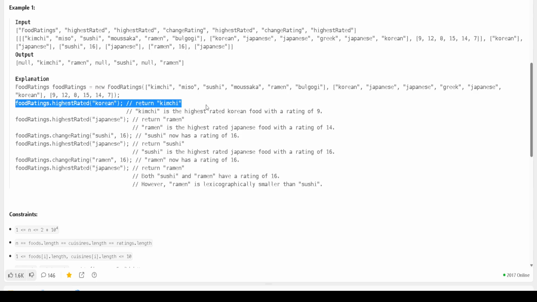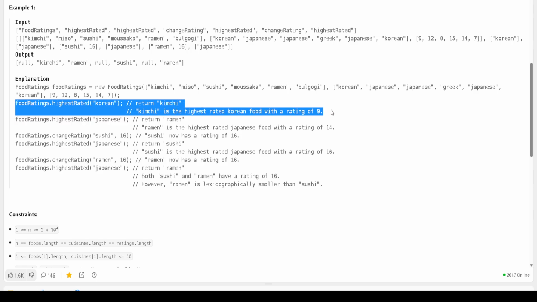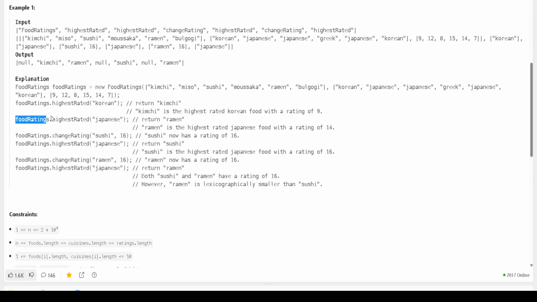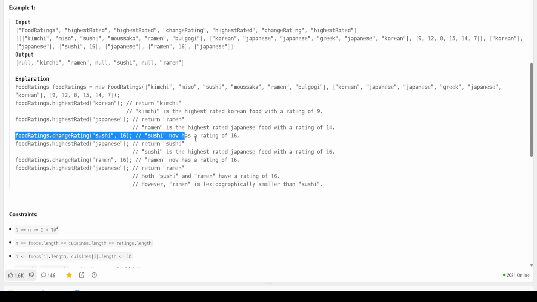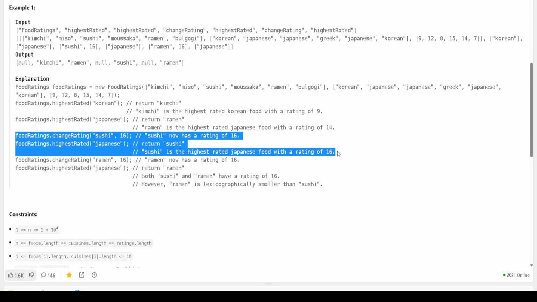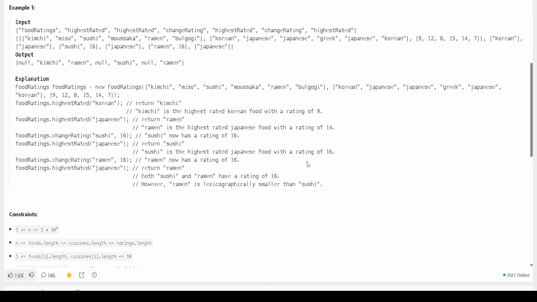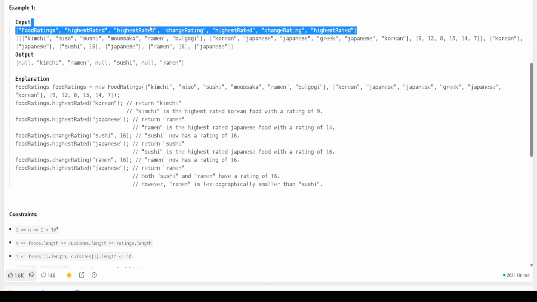If we call foodRatings.highestRated for Korean, it should return the result, right? Like this we have given, what is the rating of the Korean. Then you have to find for the Japanese, like that. These are the foods we have given, and you have to find its rating. I hope you understand, right? Don't focus much on this one.